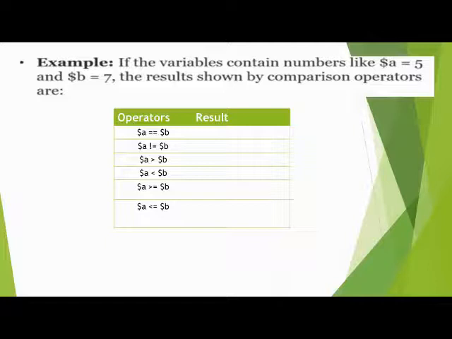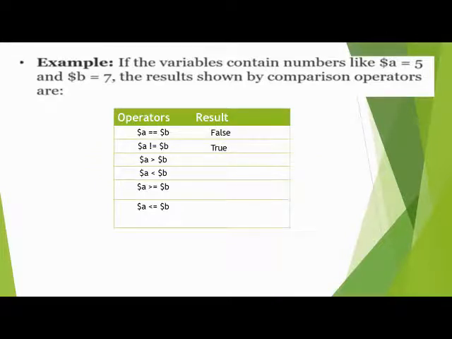Suppose $a is 5 and $b is 7. So is 5 equal to 7? Obviously not. The result is false because 5 is not equal to 7. So it is false. Next, variable $a not equal to variable $b. See, variable $a is 5, variable $b is 7. So 5 is not equal to 7. The result comes true.